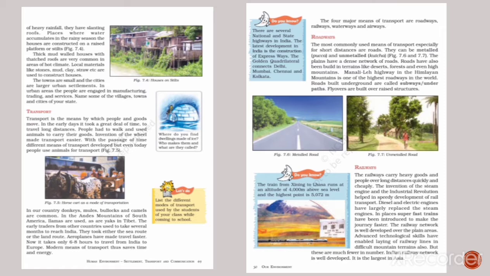The railway network is well developed over the plain areas with advanced technological skills. Railway lines are also being laid in difficult mountain terrains. However, these are lesser in number. The Indian railway network is well developed and the largest in Asia.